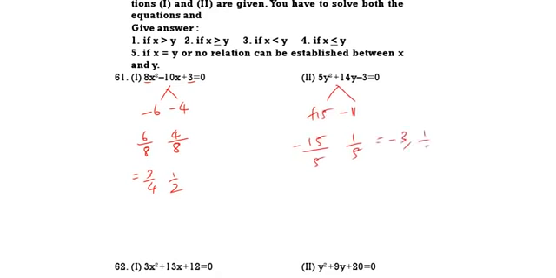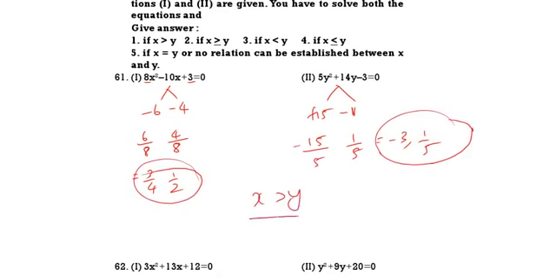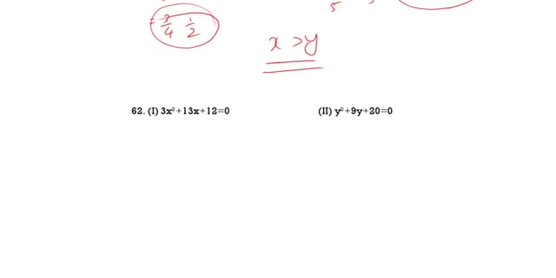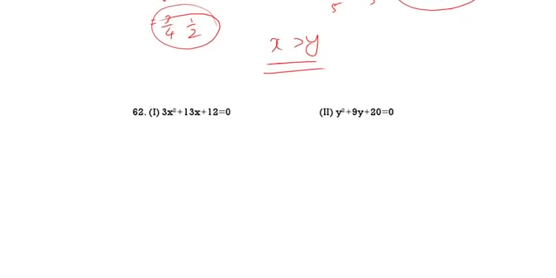So, see here. Here both x values are greater than the y value. So, x greater than y is the correct answer. X greater than y. 3x square plus 13x plus 12 is equal to 0. Here 12 into 3, 36. So, you can take 9 and 4. 9 and 4, the addition is 13, the product is 36. Then minus 9 by 3 and minus 4 by 3. That is minus 3 and minus 4 by 3.